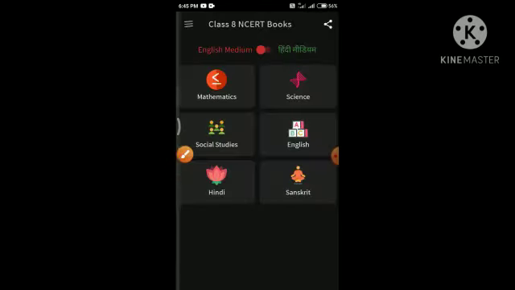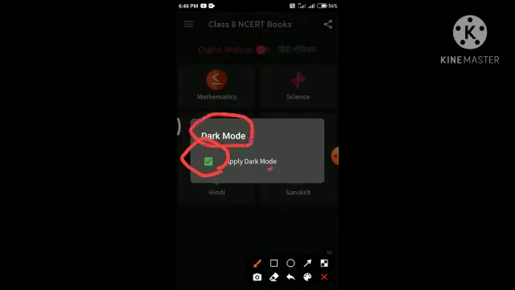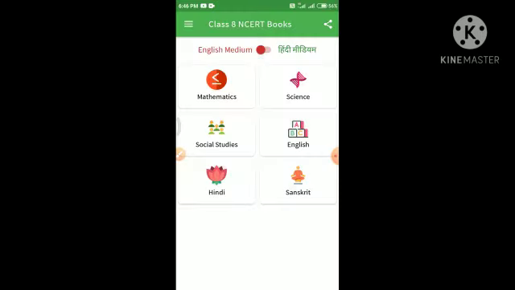You have to click it and you will see this interface. The tick mark is the main part, and here it is written dark mode and apply dark. If you don't want to apply dark mode, you have to disable this.